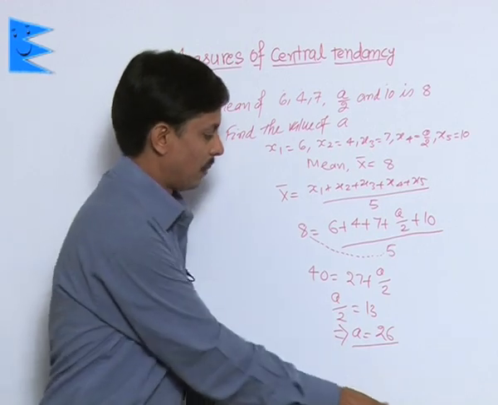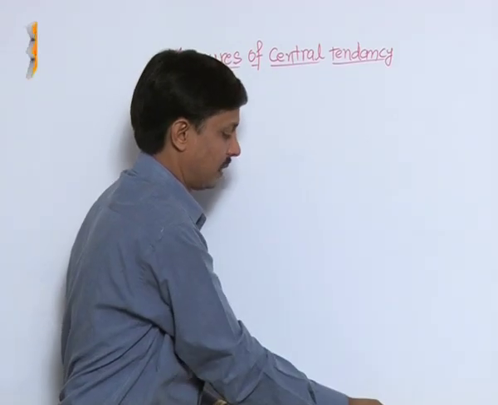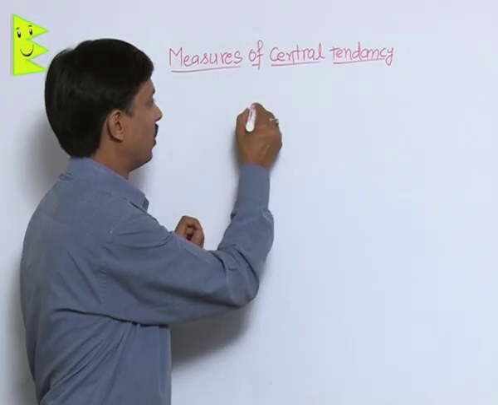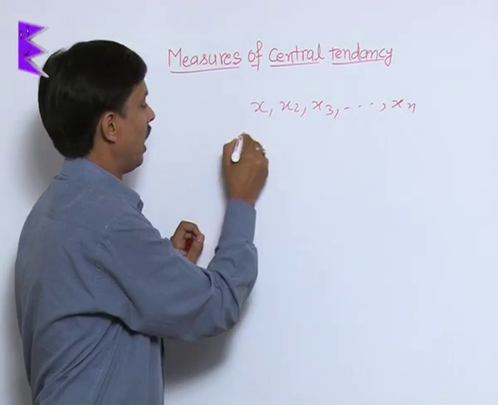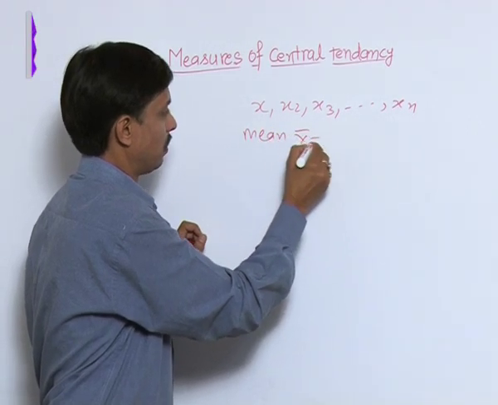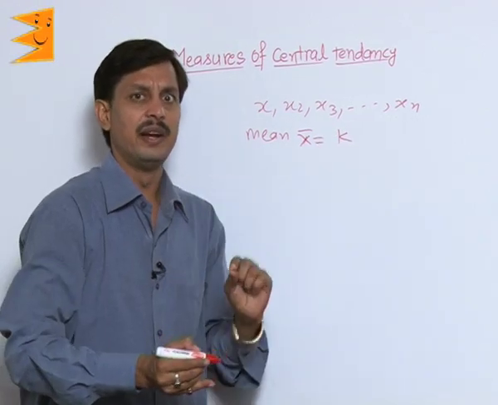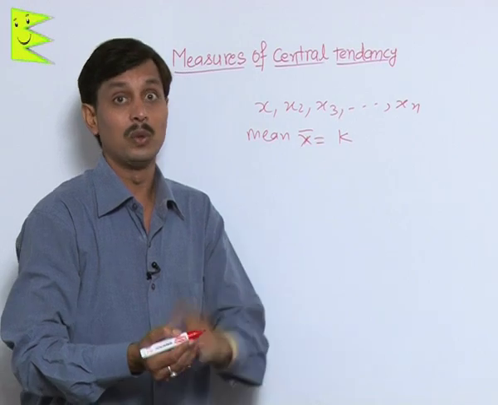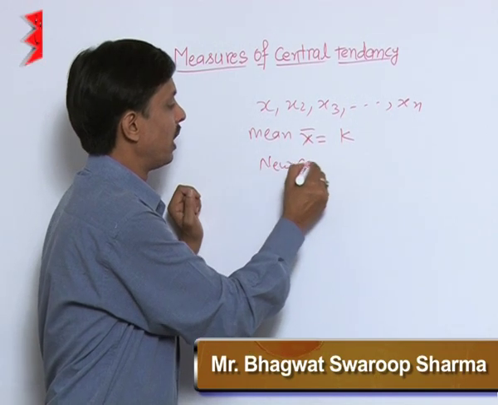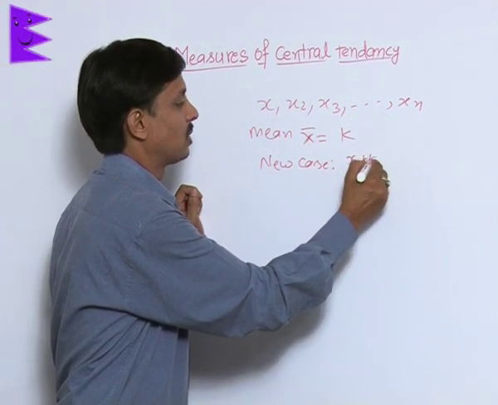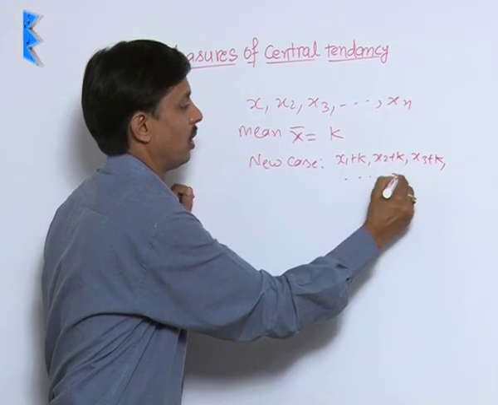In case somebody wants to increase every observation by some constant value, there are observations x1, x2, x3 and xn and their mean, that is x bar, is given as k. Suppose somebody has increased every observation by some value, suppose k. So the new observations become x1 plus k, x2 plus k, x3 plus k, dot dot dot, xn plus k.